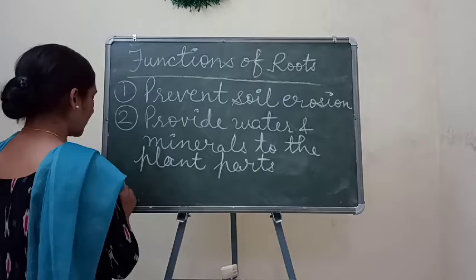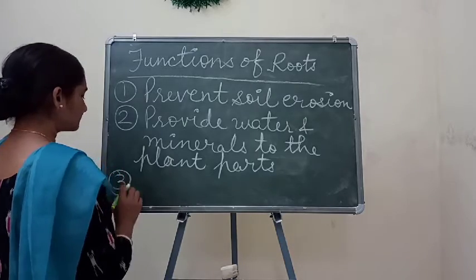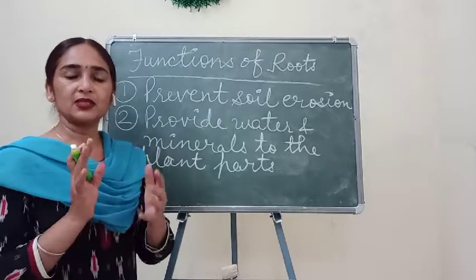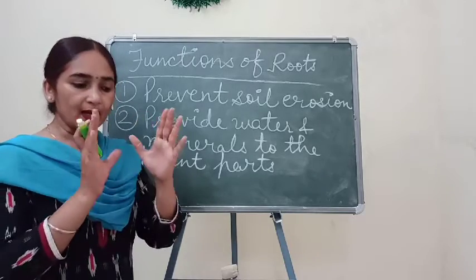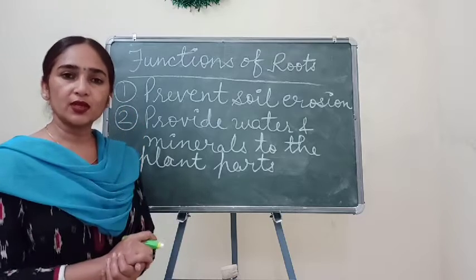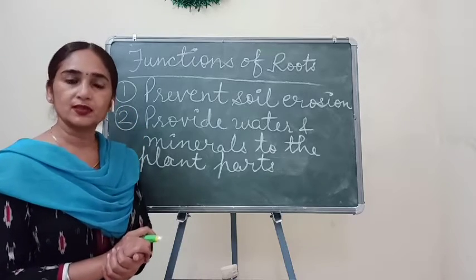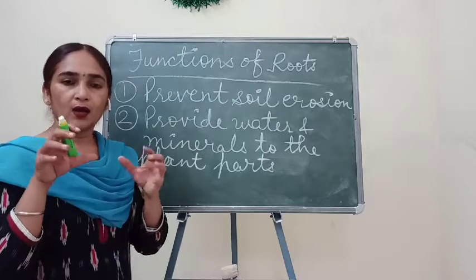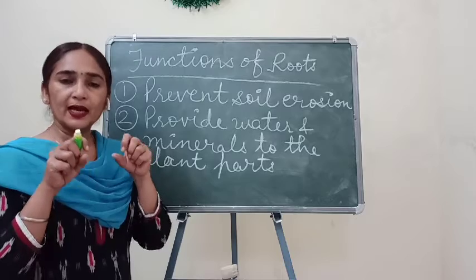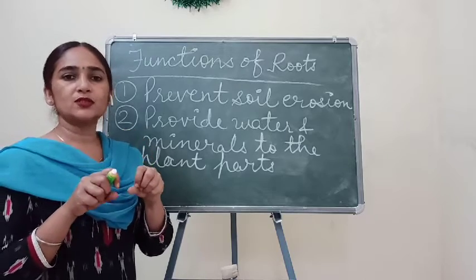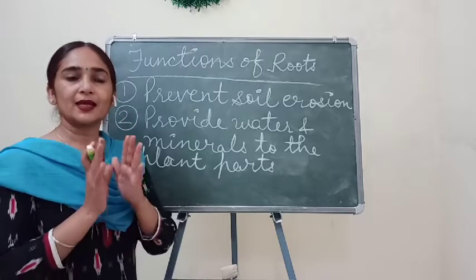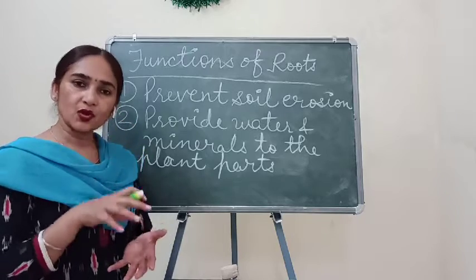And the third important function is that the plant withstands, means the plant stays in one place and maintains its position with the help of roots. When roots hold the soil particles tightly, the plant can make itself stable in the soil.